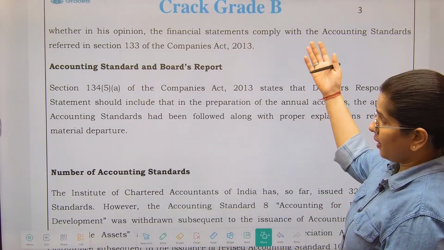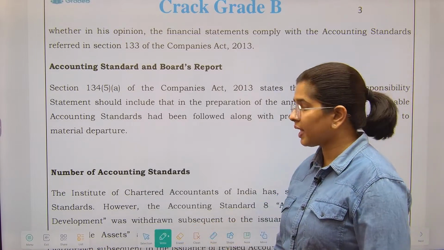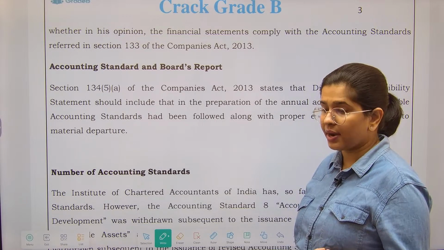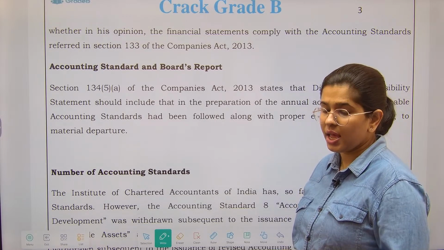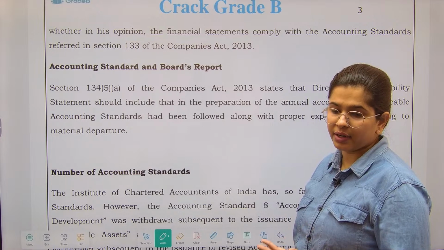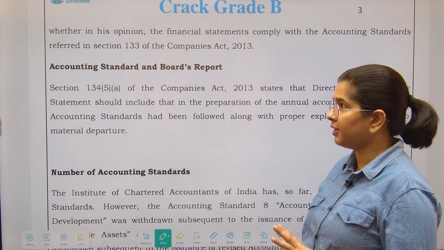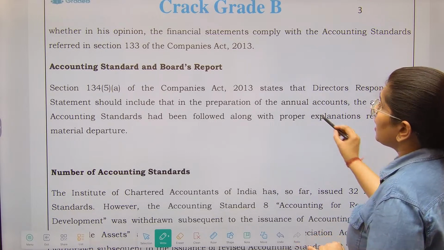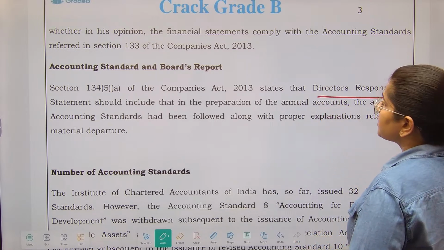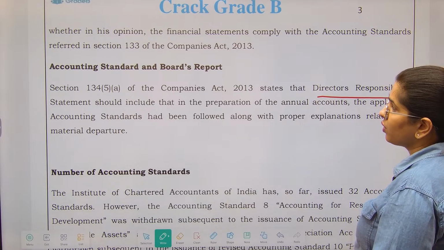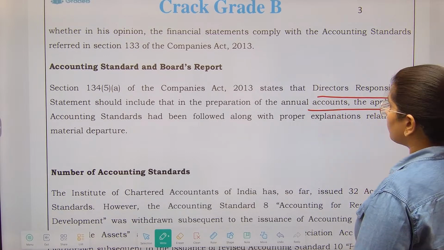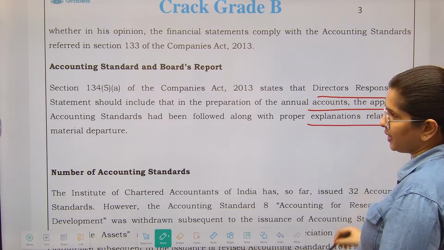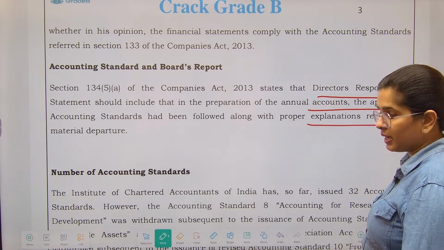So in the above section, it was given that the auditors, whenever they are auditing any financial statement, they have to tell whether this particular organization has complied with accounting standards or not. इन्होंने comply किया है या फिर नहीं. Accounting standards and the board's report. So Companies Act says that the director's responsibility statement should also include that in preparation of the annual accounts, the applicable accounting standards had been followed along with a proper explanation related to the material departure.